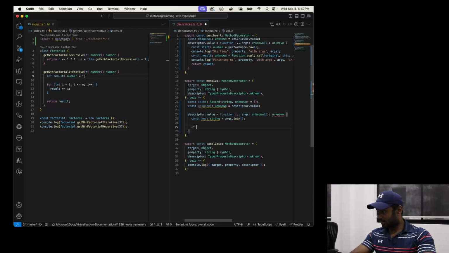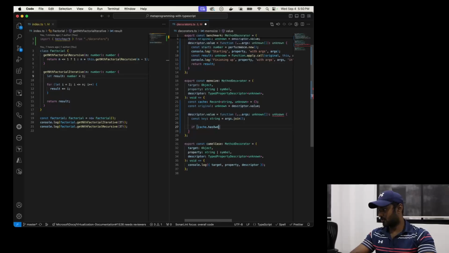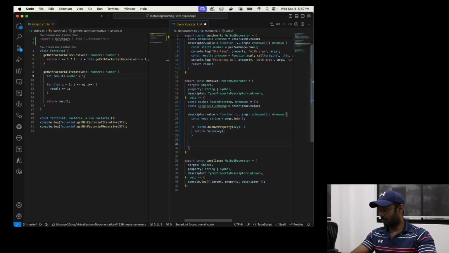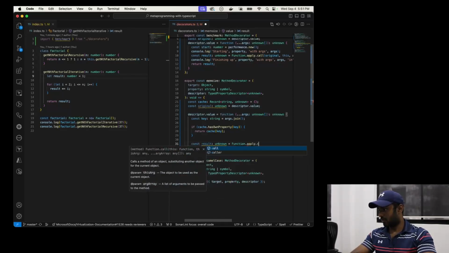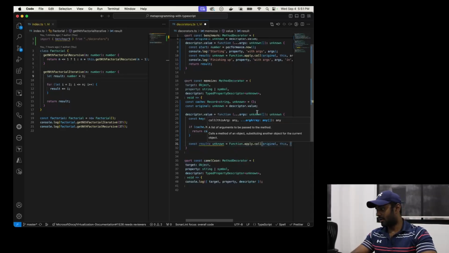All right, if cache has own property key, we're just going to return cache[key]. If not, what we have to do is get the result. So let me call the original function.